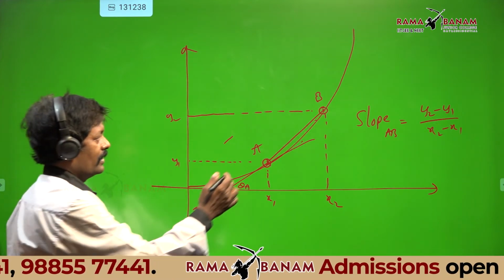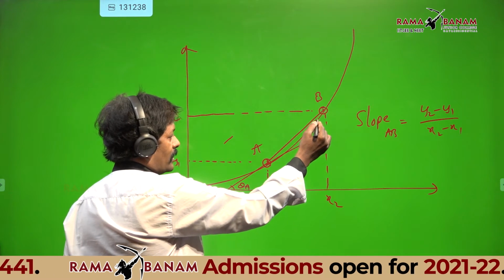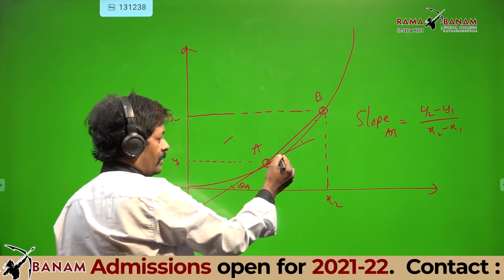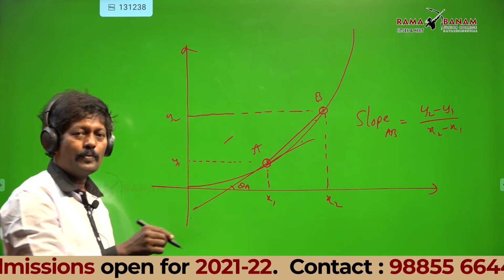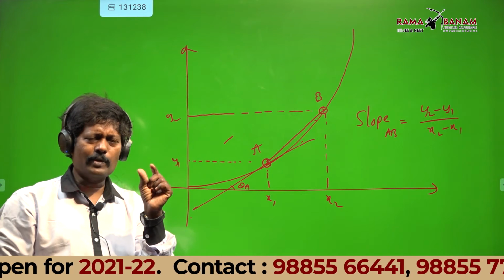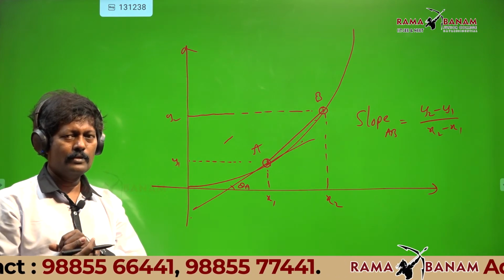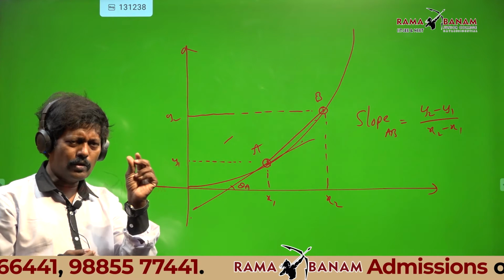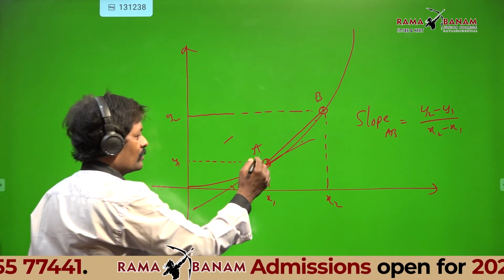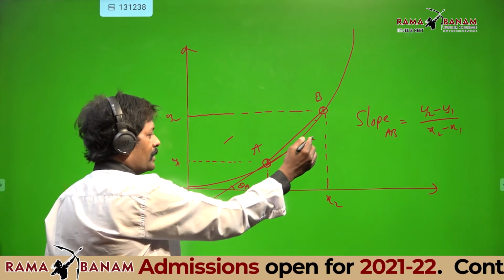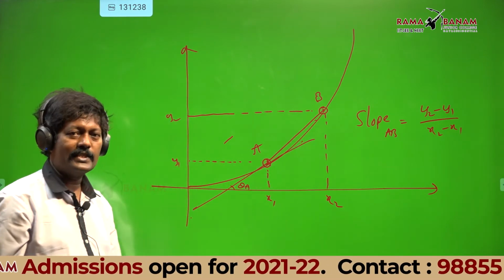Beautiful point. As B comes closer and closer to A, is the line AB short or big? Short. Very short line. So the slope of the line AB becomes equal to the slope of the tangent at A.